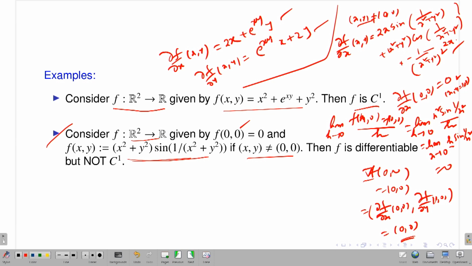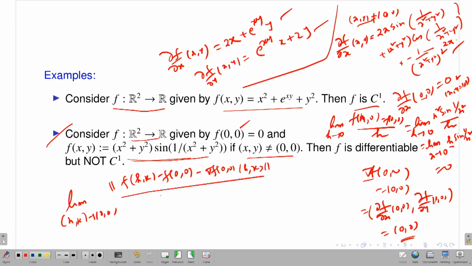Now to conclude that my function is differentiable, I have to see whether the limit of the quotient of the norms is 0. That means I have to check the limit as (h, k) goes to (0, 0), because I want to check the differentiability of f at the point (0, 0). If you go back and see the definition, I have to calculate this limit: the norm of f(h, k) minus f(0, 0) minus gradient of f at (0, 0) acting on (h, k), divided by the norm of (h, k).